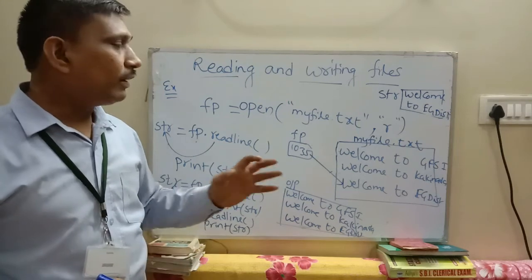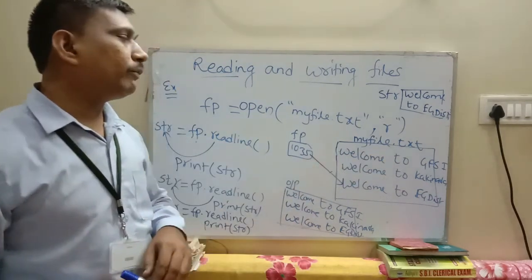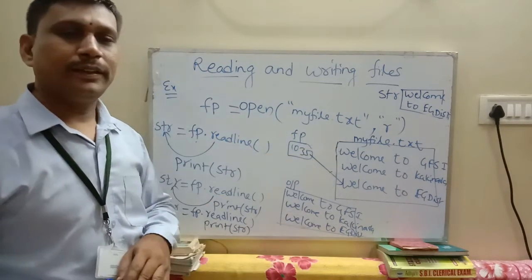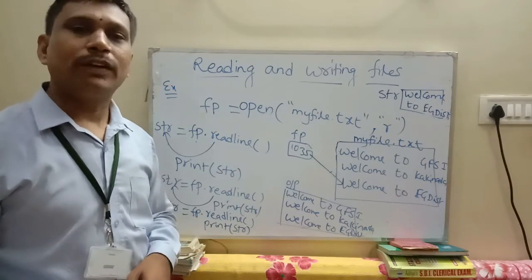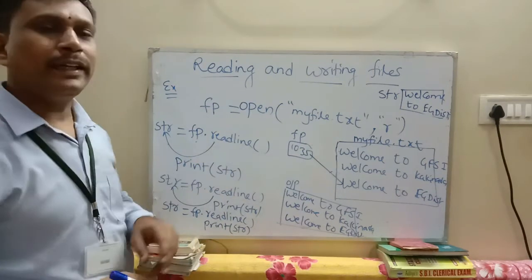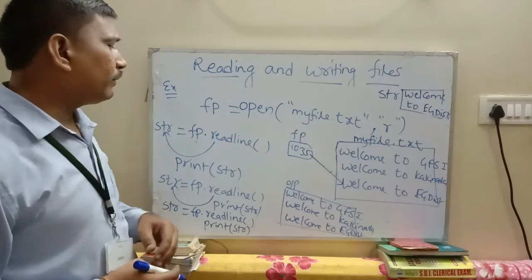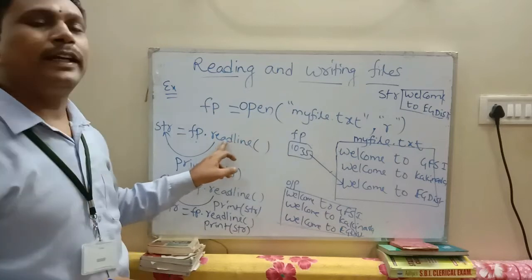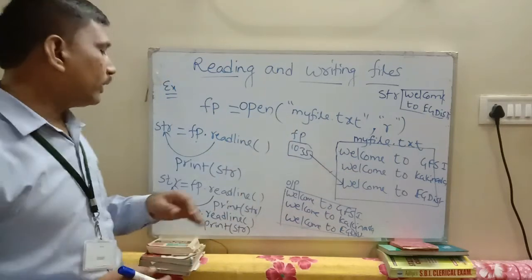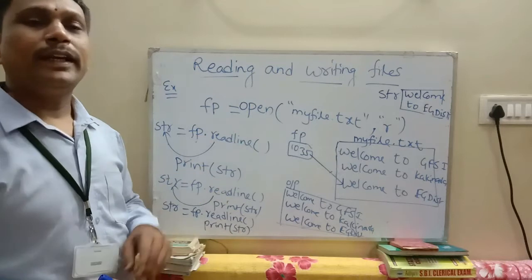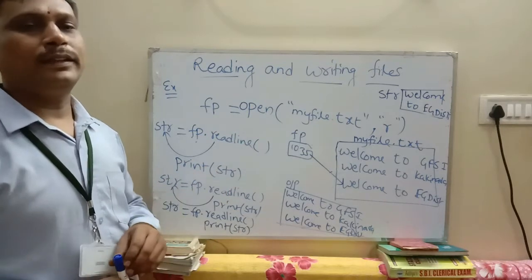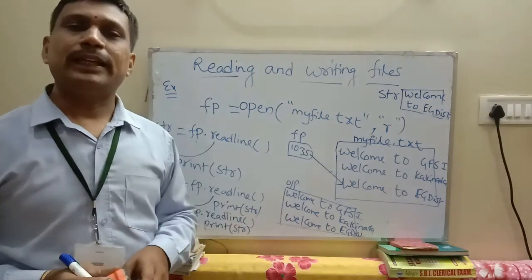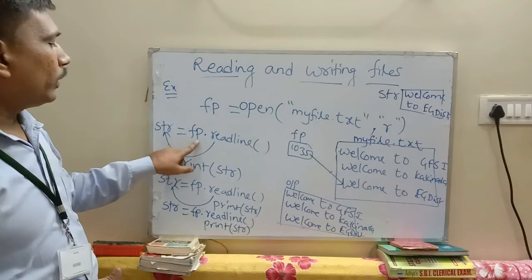In this way, you read one line at a time from the file myfile.txt: first line, second line, third line. In this way you can read all the contents from the file by using the readline method. The first time the first line is displayed, the second time you read the second line. This is the concept of read and readline methods using the file pointer.